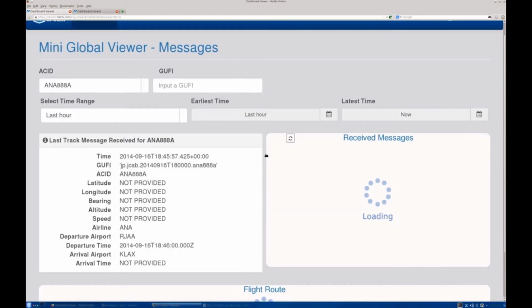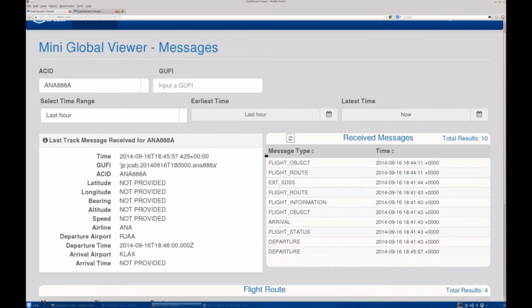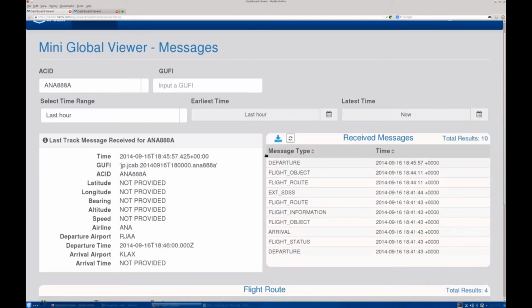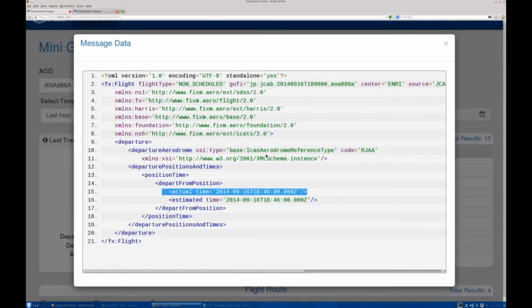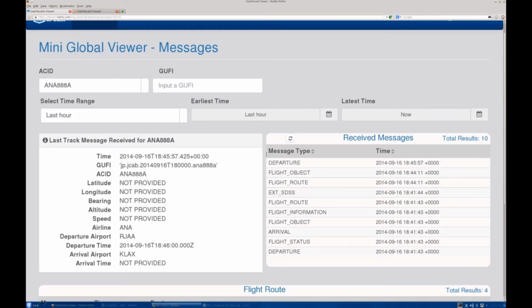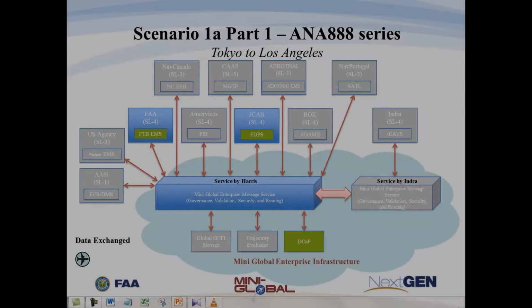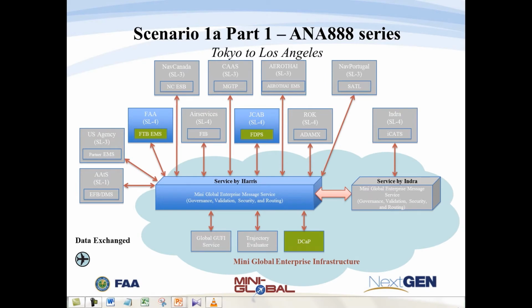In this scenario, JCAB provides FIXM data for a flight departing Tokyo and destined for Los Angeles. JCAB is a Service Level 4 participant, which means that they can publish FIXM formatted data and manage flight objects. The volcanic ash sigmet published for the previous scenario also impacts this flight. FAA receives all the flight object data provided by JCAB and continues to provide data for the flight after it